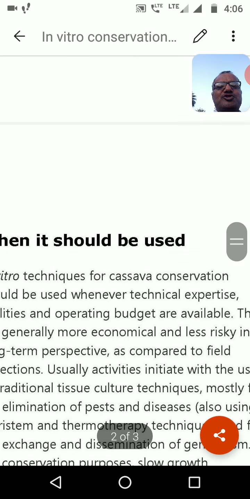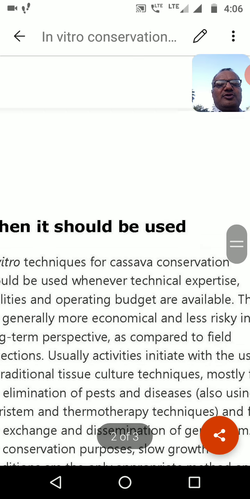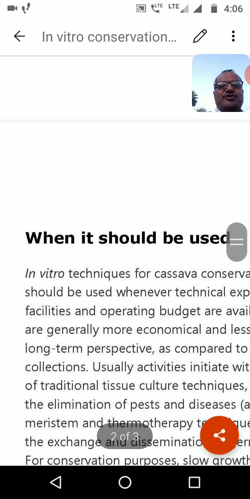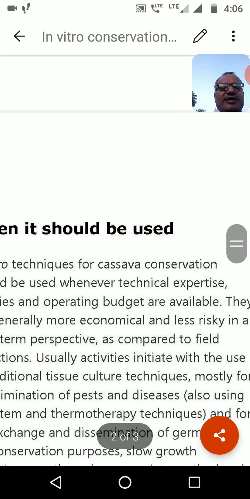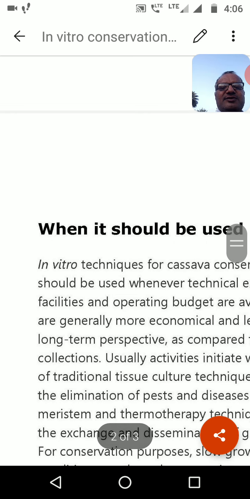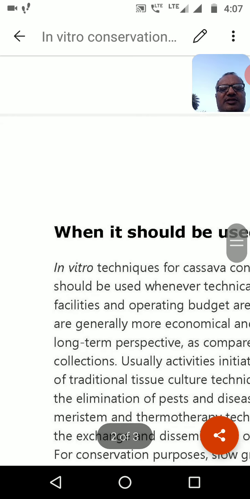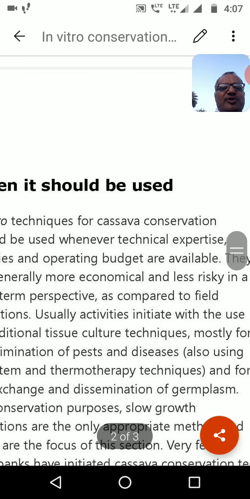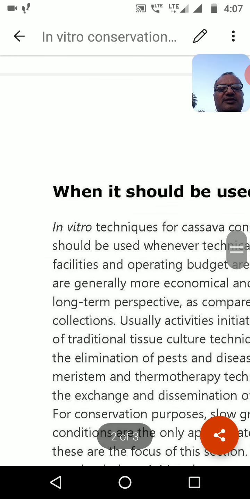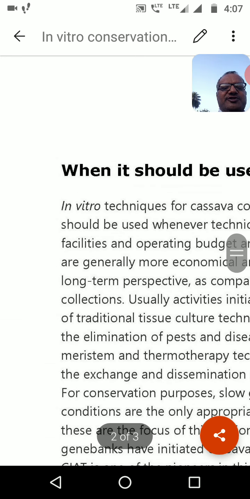Then, when should it be used? In vitro techniques, for example for cassava conservation, should be used whenever technical expertise, facilities, and operating budget are available. They are generally more economical and less risky in the long-term perspective as compared to field collections.